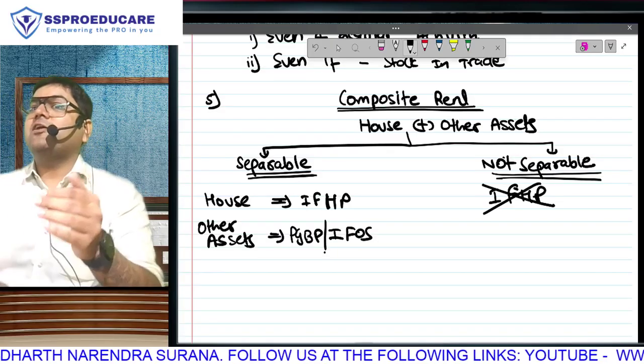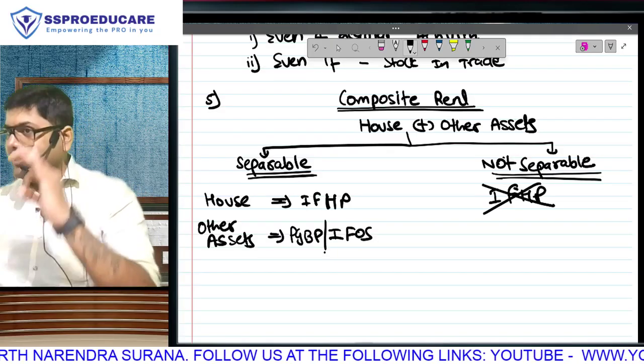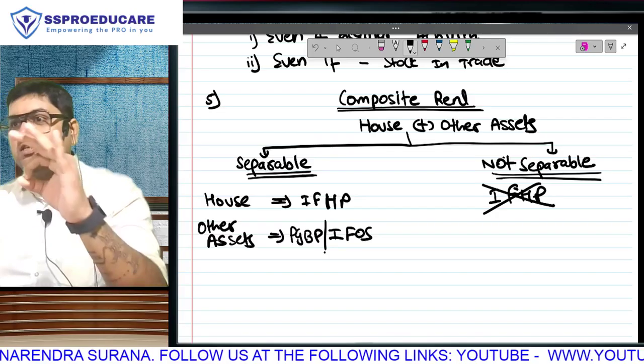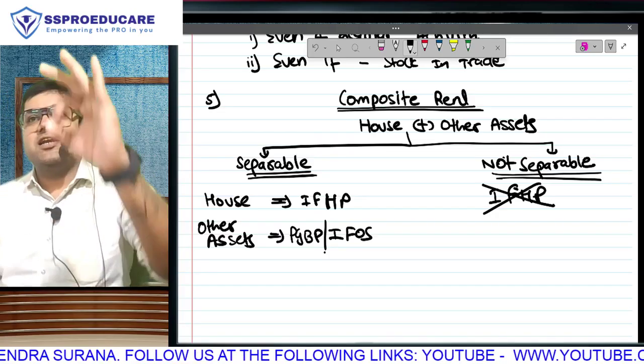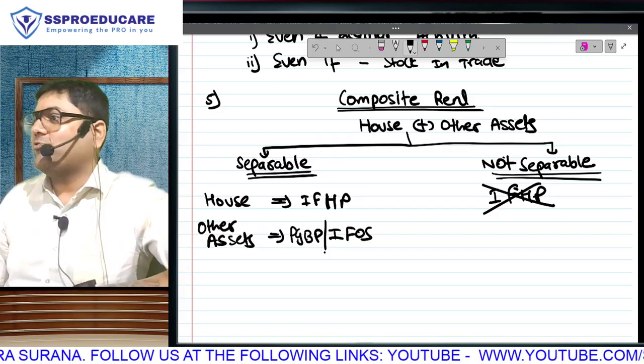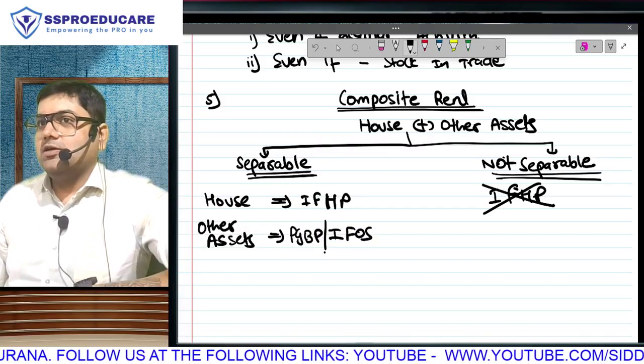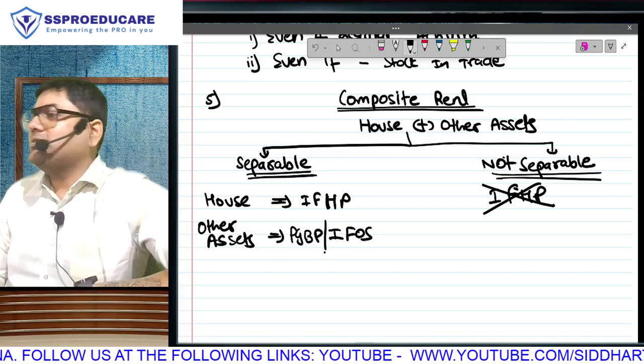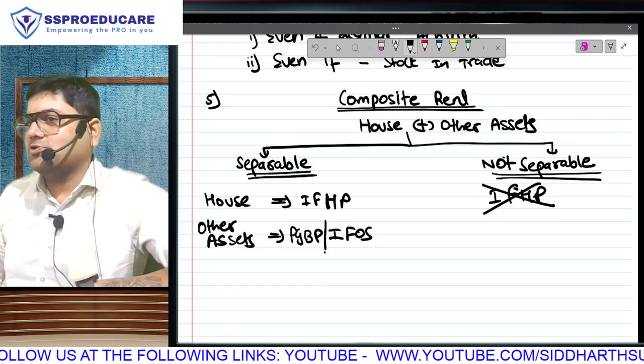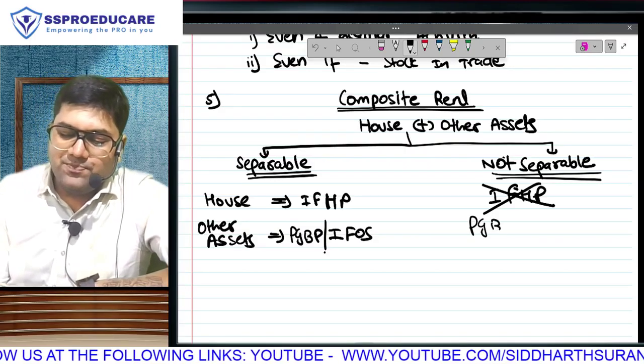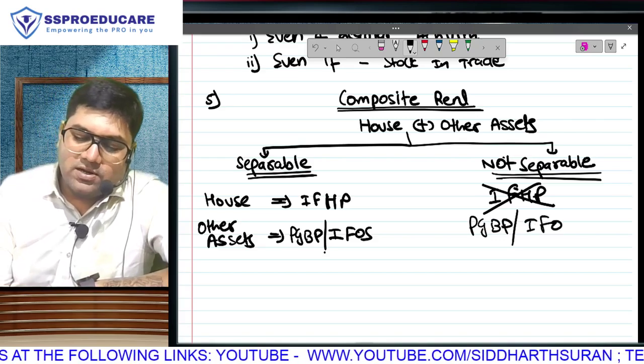It is okay if house ka rent goes in some other head, but other assets ka rent cannot come under income from house property. So where will this go now? What are our options? Think about it. It is not salary and capital gains, obviously. So either it will go under PGBP or it will go under IFOS.